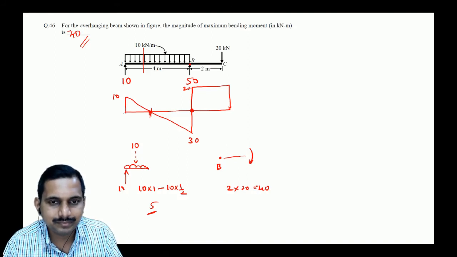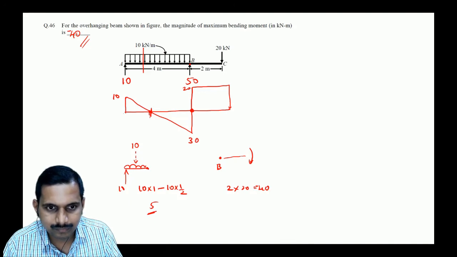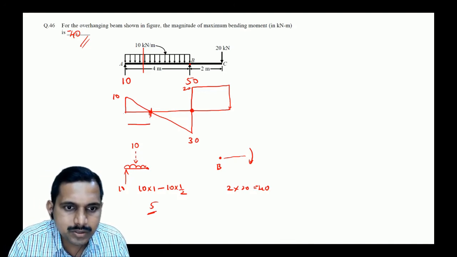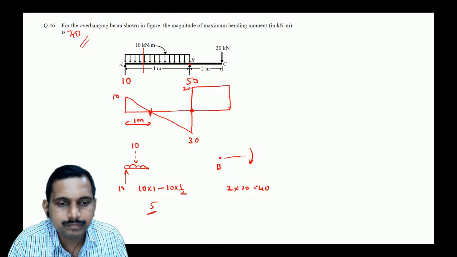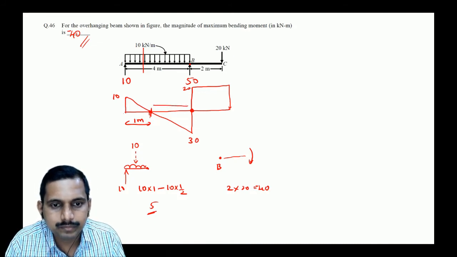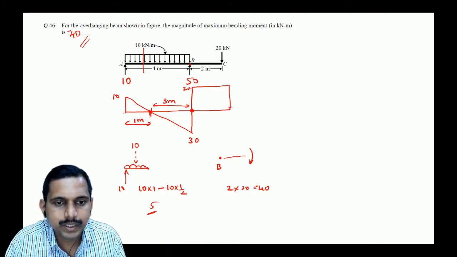Sir, in the shear force diagram, at which point does the shear force become 0 on the left side? At a distance of 1 meter. This is 3 meter. Correct?